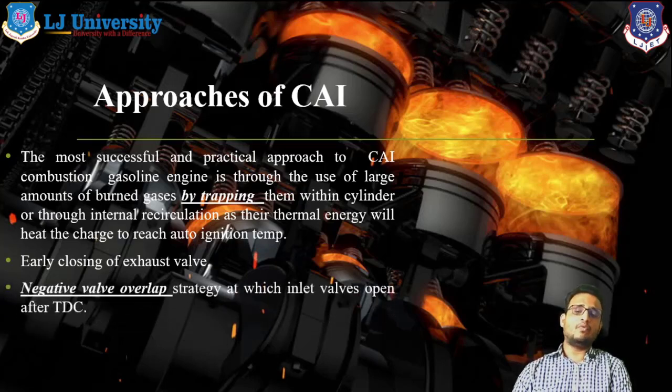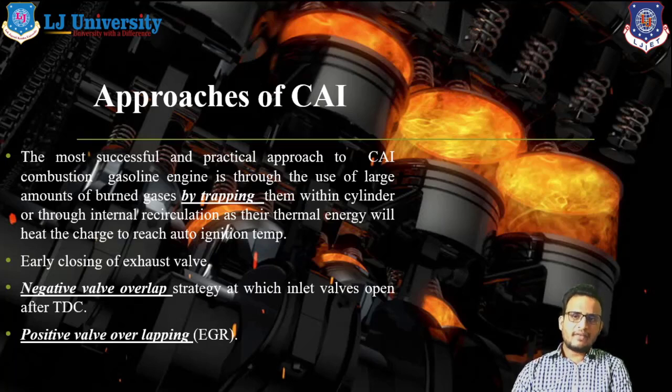Second thing is the negative valve overlap strategy, means the inlet valve opens after TDC. Okay, you can know about the overlapping system. So with the help of negative valve overlapping, right, we can get maximum efficiency, or we can get the basic approach of CAI. And the most important thing is the positive valve overlapping system, means exhaust gas recirculation system. With EGR, we can get higher air temperature, right? And with the help of this higher air temperature, we can get the maximum efficiency during the combustion process.